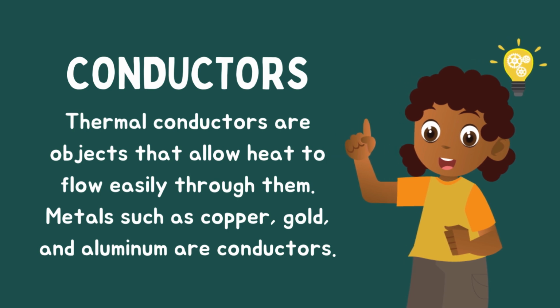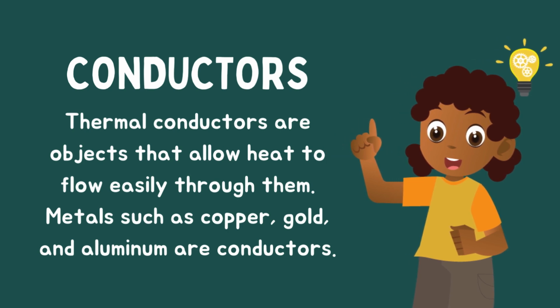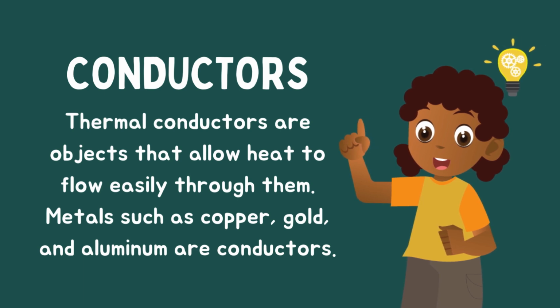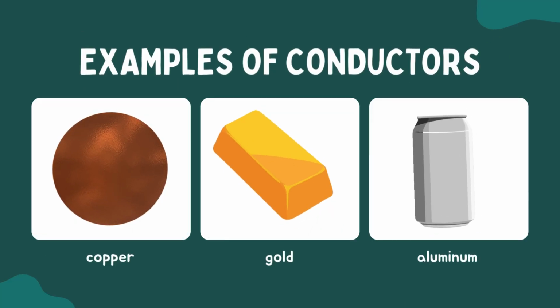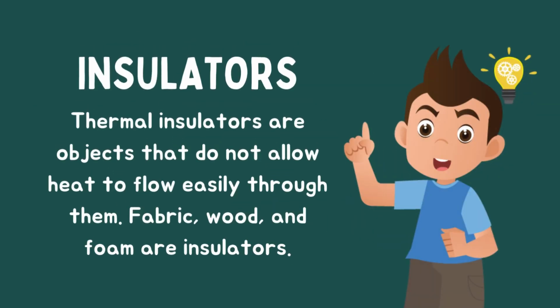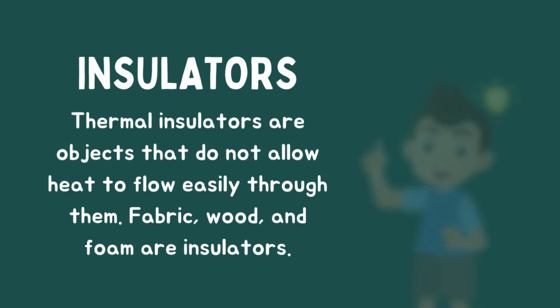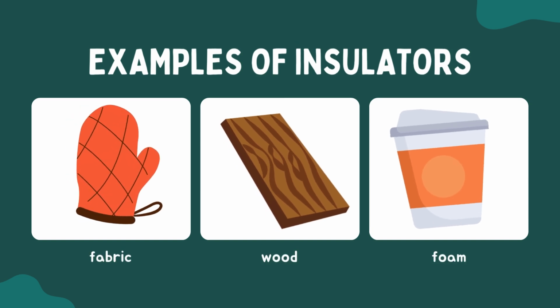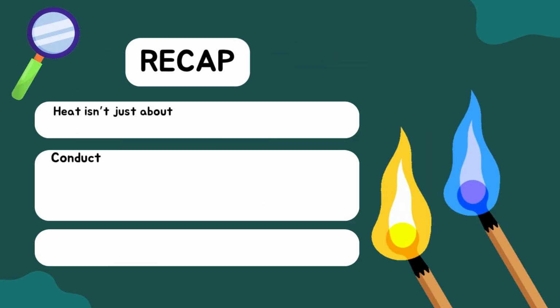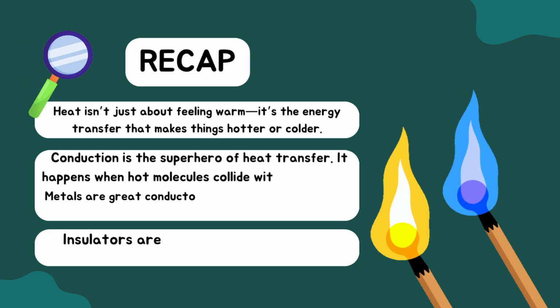Conductors. Thermal conductors are objects that allow heat to flow easily through them. Metals such as copper, gold, and aluminum are conductors. Examples of conductors: copper, gold, aluminum. Insulators. Thermal insulators are objects that do not allow heat to flow easily through them. Fabric, wood, and foam are insulators. Examples of insulators: fabric, wood, foam.